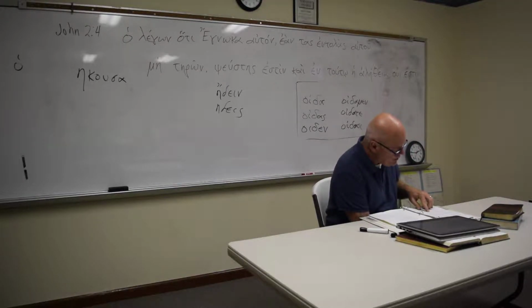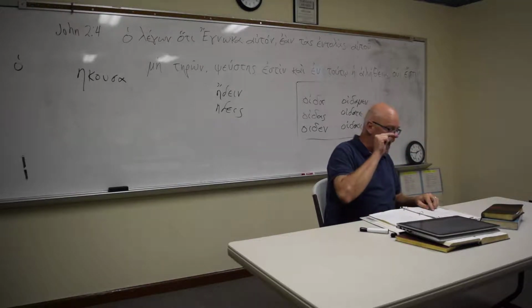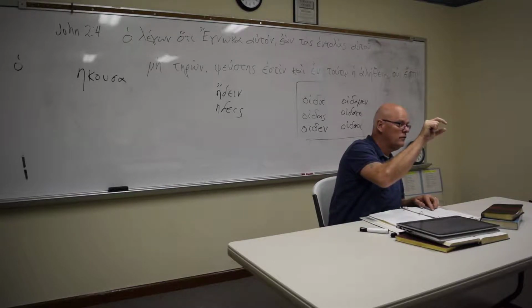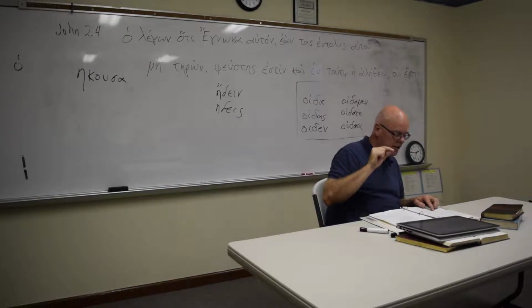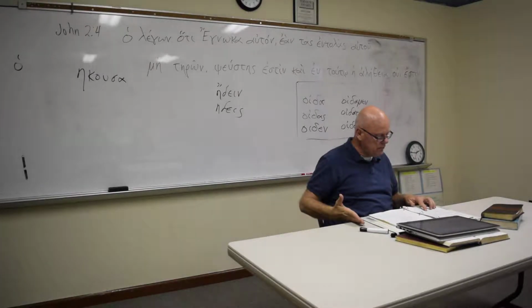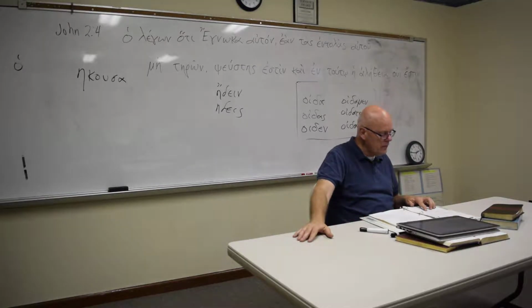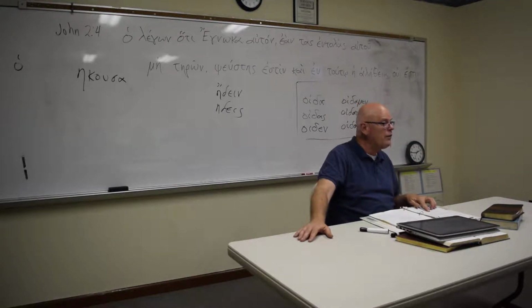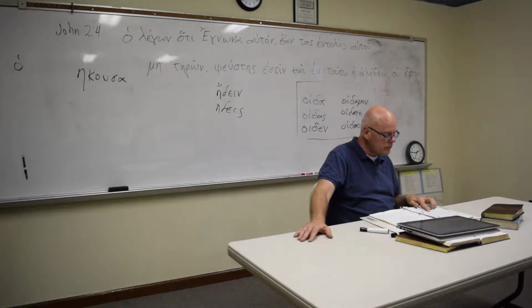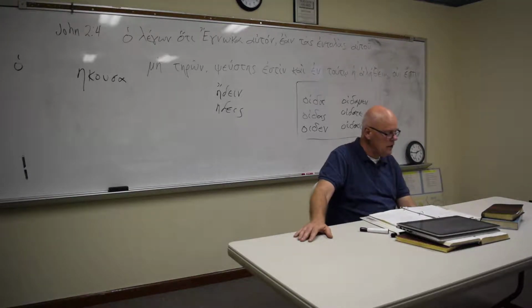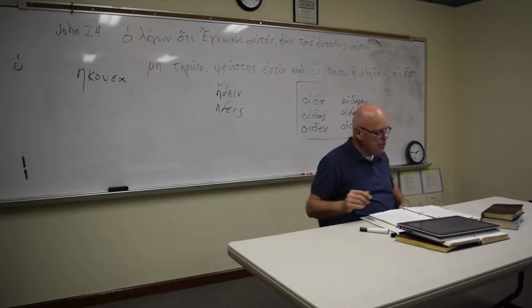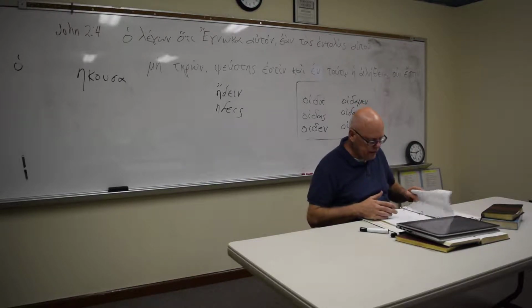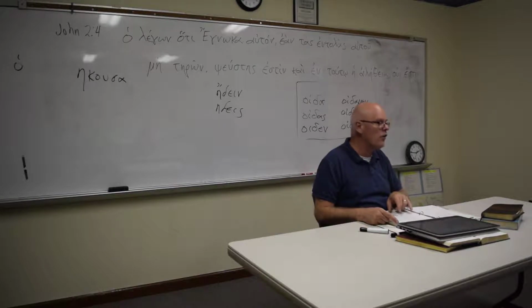You have autos and then anthropos. You would translate that the same man. It's the attributive position because the autos has the article. That makes it attributive, and therefore you would translate it the same man. And it's got the os ending to agree with its noun. It'll agree with the noun, as opposed to being the masculine nominative of he, because it wouldn't make sense to say of he man. I see what you mean, because of the way the chart has it right now.